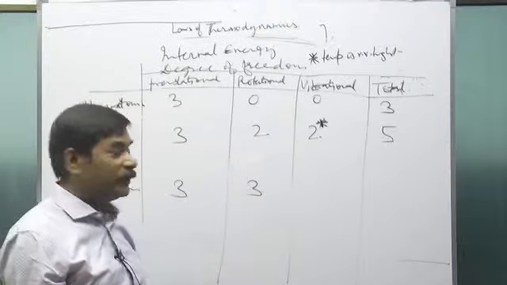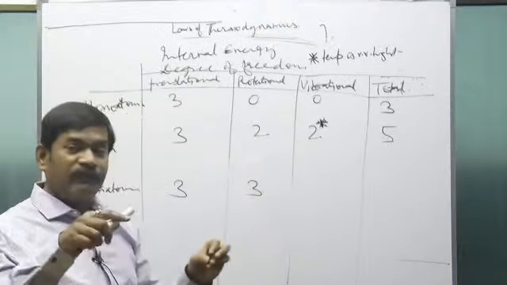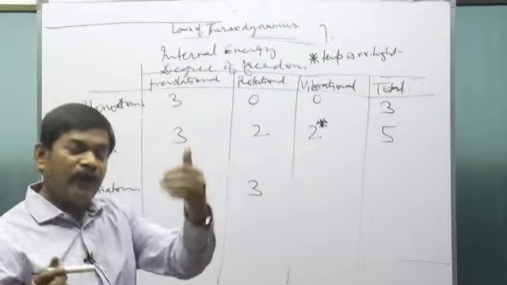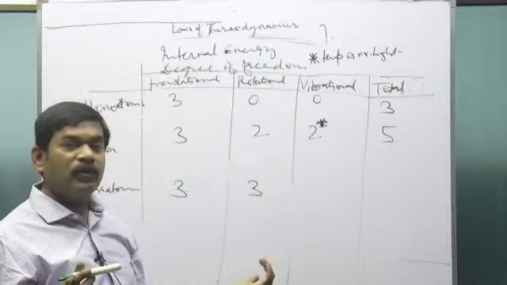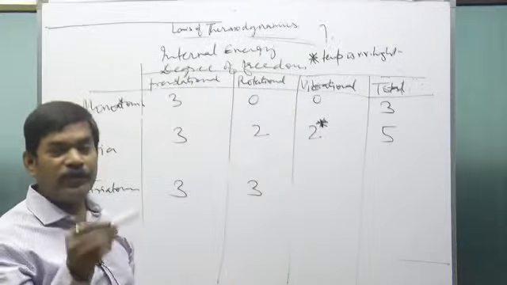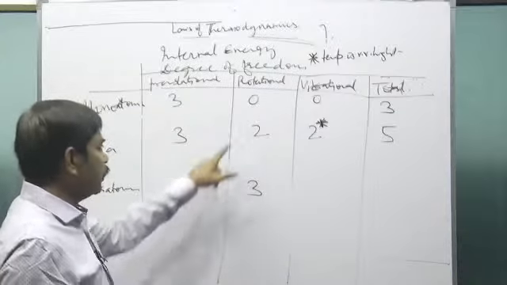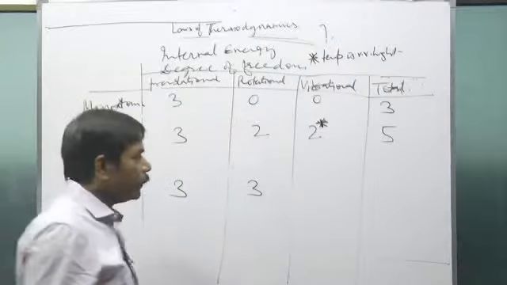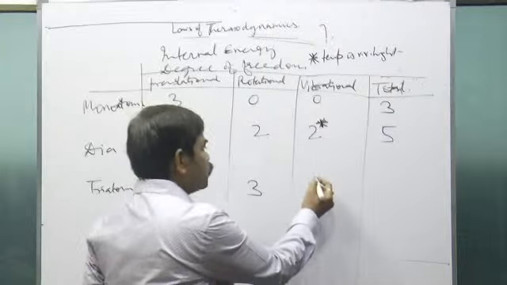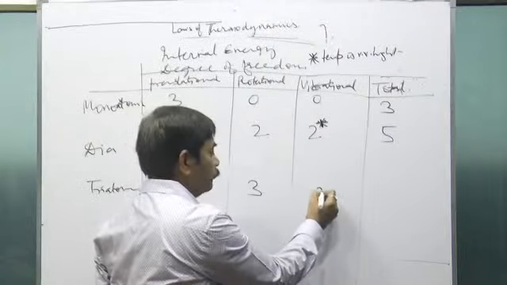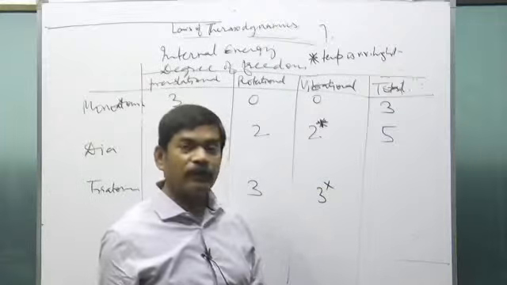So in that case what happens? Even if 2 atoms are lying along the x-axis, the mass of the other atom is away from the axis. So even if the molecule rotates about the x-axis, there is some moment of inertia and there will be some energy. So the total translational is 3, and the rotational is 3.